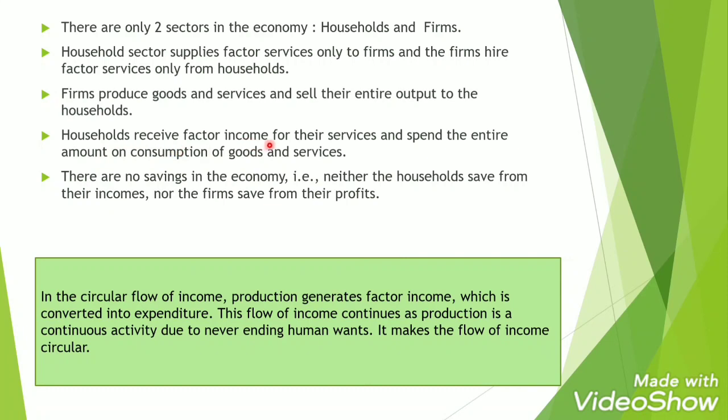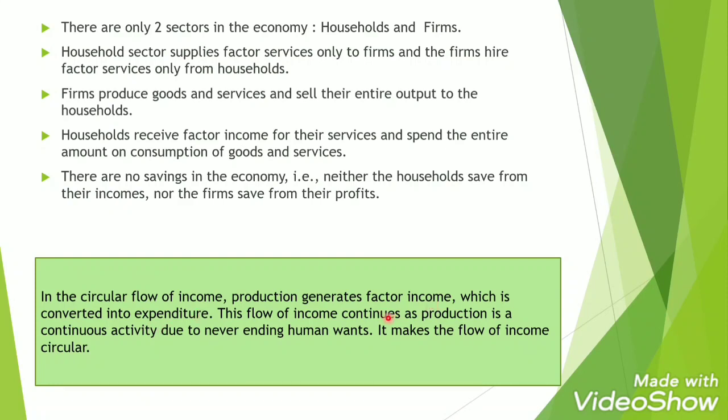Households receive factor income for the services and spend the entire amount on consumption of goods and services. There are no savings in the economy, that is, neither the households save from their incomes nor the firms save from their profits.